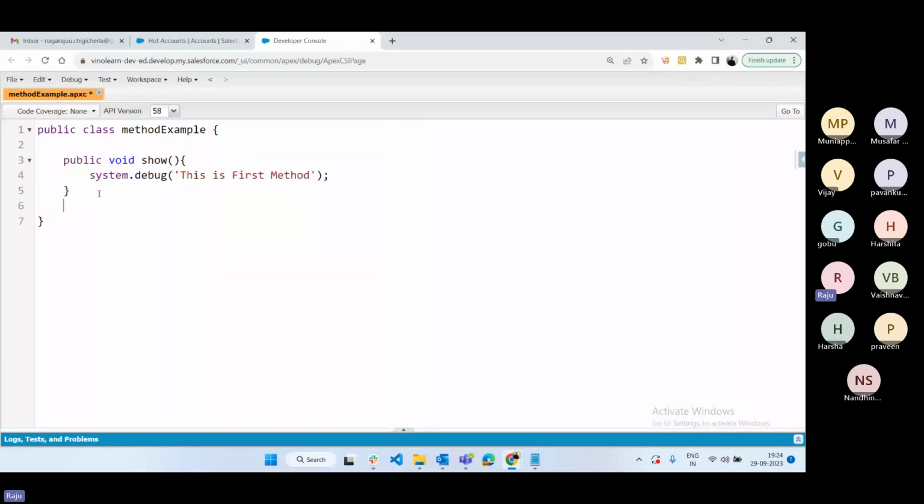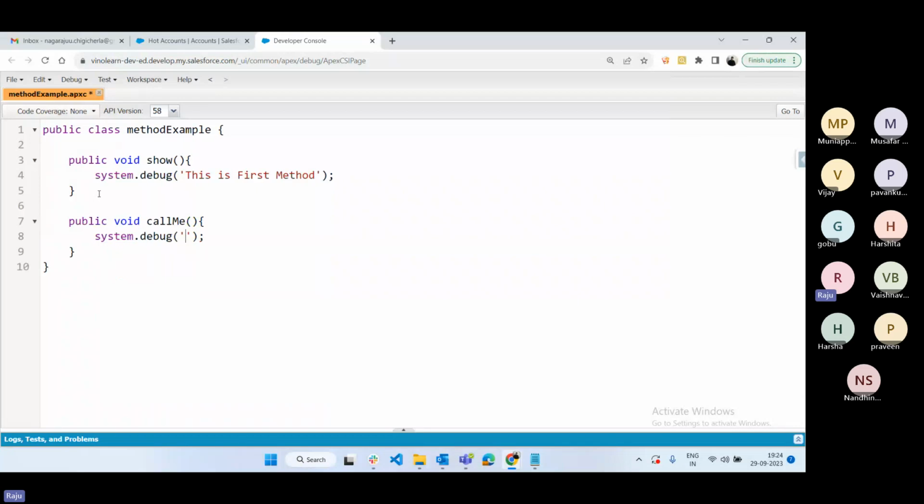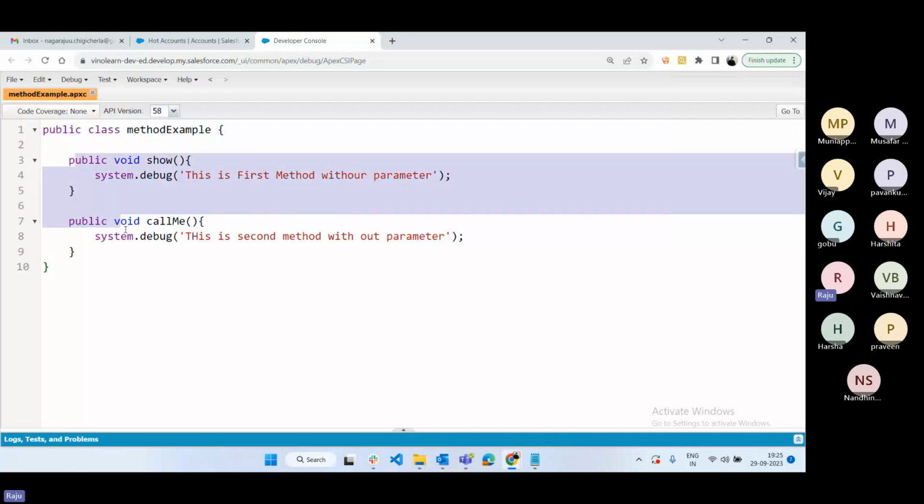Like this, we can define multiple statements or multiple functions. One more is public void callMe. This is another method with System.debug. This is the second method, also without parameter. You can save this class. A class contains multiple statements, and the functions are defined as methods. So this is one method, and this is another method.